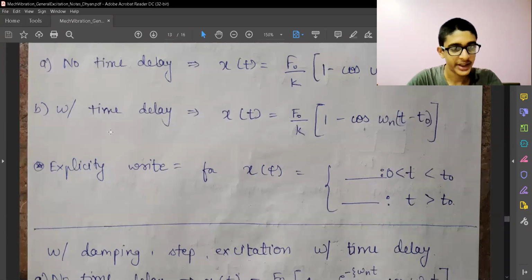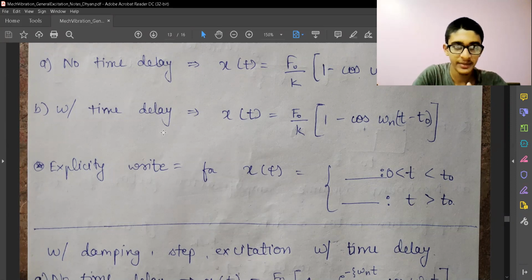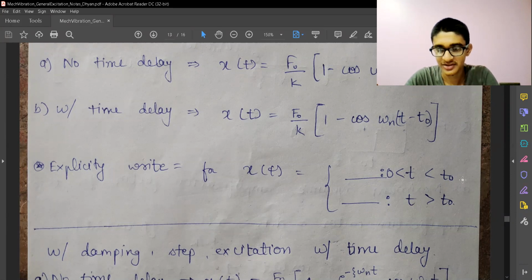When we have time delay questions, or wherever we have multiple excitations, or excitations which do not start from zero, or the impulse is not at zero time, we need to explicitly write the response in terms of a split function. In a split function, we need to split it as per the time interval. So if the excitation starts from t0, we need to split time from 0 to t0 and time greater than t0. And for 0 to t0, I have no excitation.